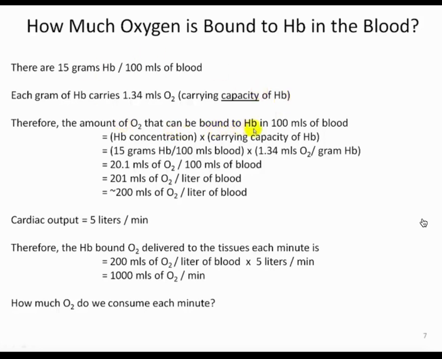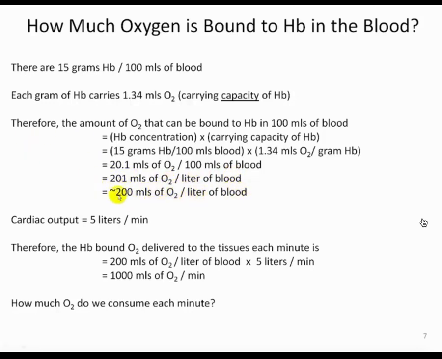So therefore, the amount of oxygen that can be bound to hemoglobin in a deciliter, we say the concentration times the capacity. We know our concentration is 15, and our capacity is 1.34. So we multiply these out, it's 20.1 mLs of oxygen per deciliter of blood. So again, about 20 mLs per deciliter. Now we're just going to multiply everything by 10, so we come up to 201 mLs of oxygen per liter. So again, we just scaled everything up to a liter. And for the sake of numbers, I'm just going to round that off to 200 mLs of oxygen per liter of blood.